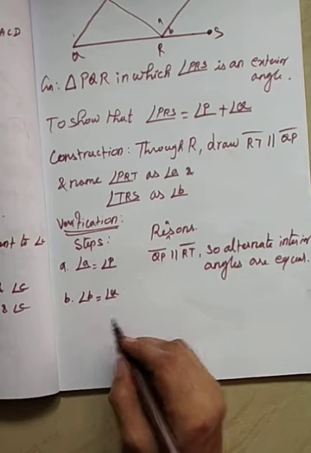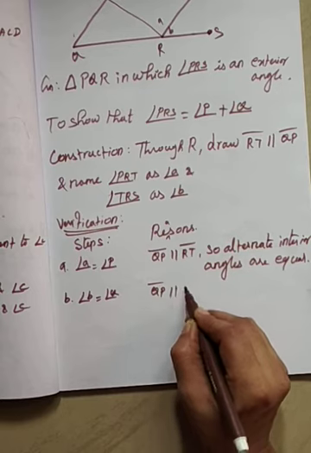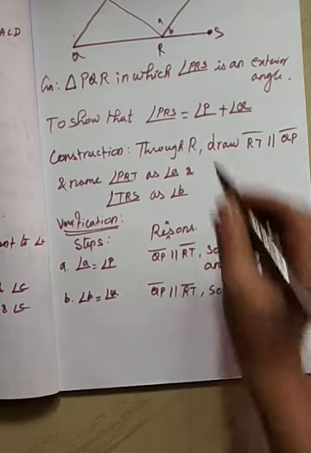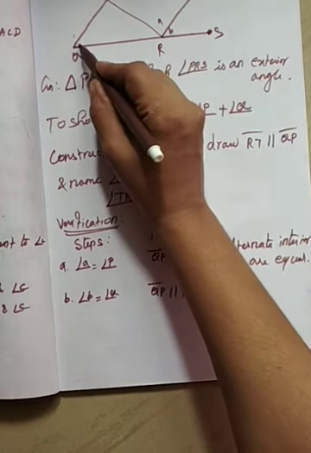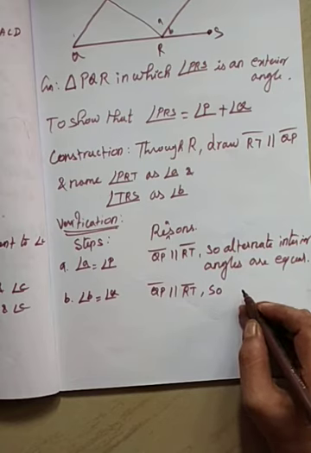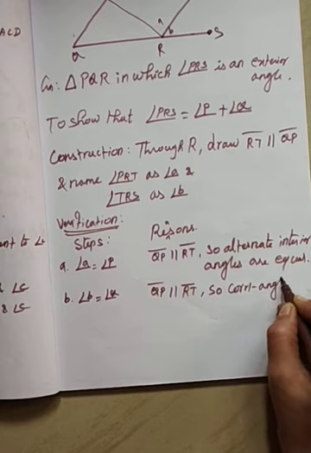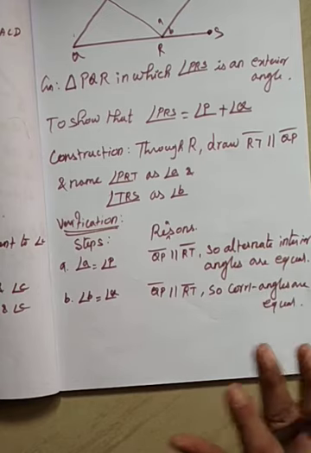QP is parallel to RT. Angle B is nothing but angle Q. How? Two corresponding angles are equal, right? Corresponding angles are equal. Everybody clear?